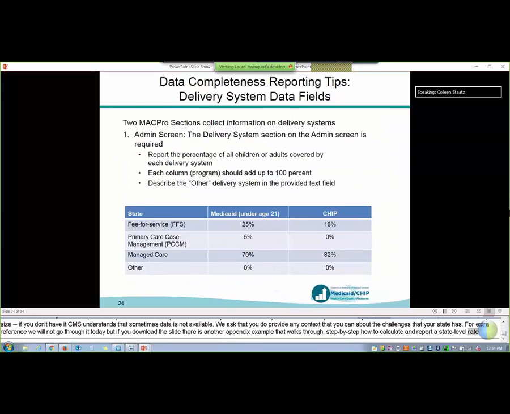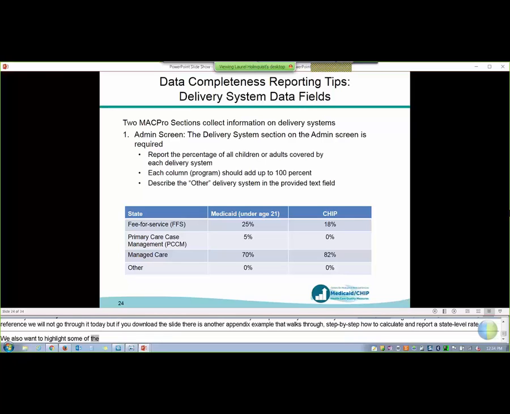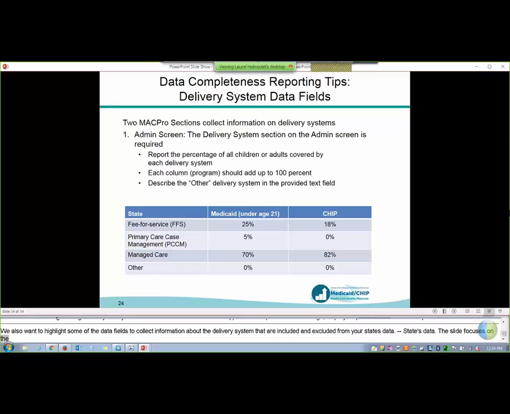So we also want to highlight some of the data fields in MACPRO that collect information about the delivery system population included and also excluded from your state's data. So overall, there are 2 types of MACPRO fields that collect information on delivery systems. This slide focuses on the first type, the delivery system fields that are on the admin screen. And you'll see this in the demo later. It's that first landing page you see when you open your state's report.